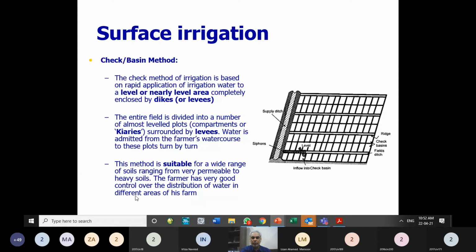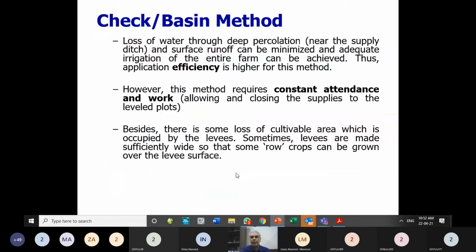The farmer has very good control over the distribution of the water. So its efficiency is good, because the loss of water through deep percolation and the surface runoff can be minimized and adequate irrigation of the entire farm can be achieved. Thus, application efficiency is higher for this method as compared to the method of uncontrolled irrigation. However, this method requires constant attendance and work.